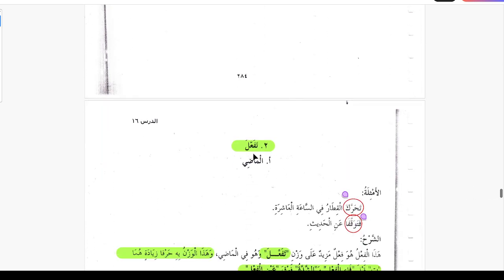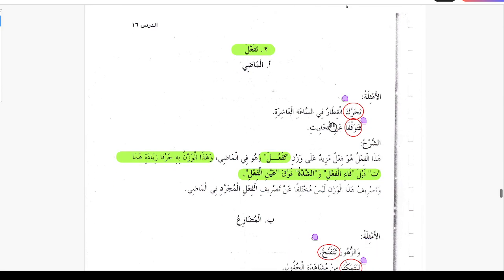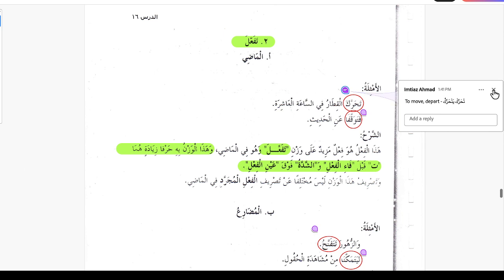Okay, next is tafa'ala. So just like fa'ala, we added ta and it became tafa'ala. Now we add ta before the fa'ala, and it becomes tafa'ala. Examples are here. Taharrakal qitaru fi sa'atil ashiratu. So this is the verb taharraka yataharraku on the pattern of tafa'ala yatafa'alu. So taharrakal qitaru, the train, it departed fi sa'atil ashirati, at 10 o'clock.